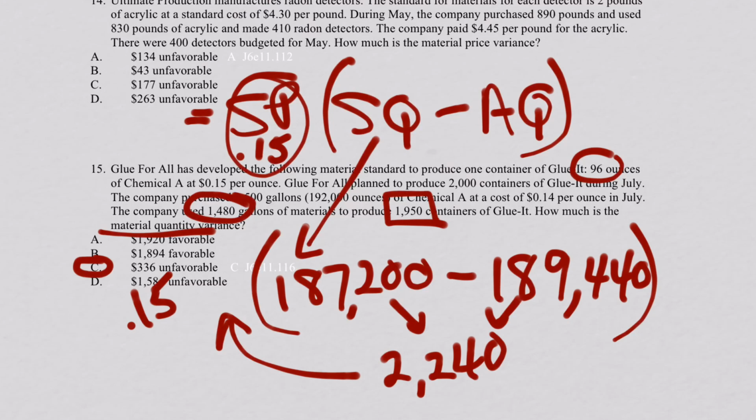That's another little bit of a tough problem to translate the quantities for standard and into the actual, just because of the mathematics and the fact that you've got to figure out how many ounces per gallon, and it was embedded in the problem over here. Welcome to the world of accounting problems.